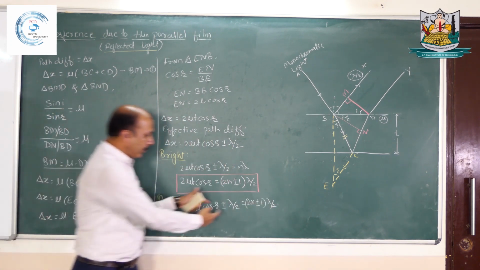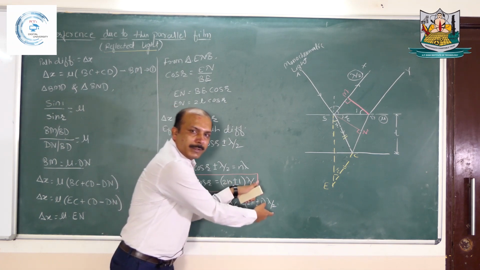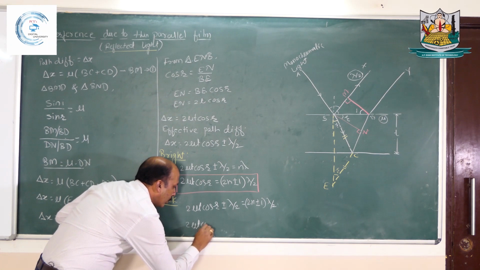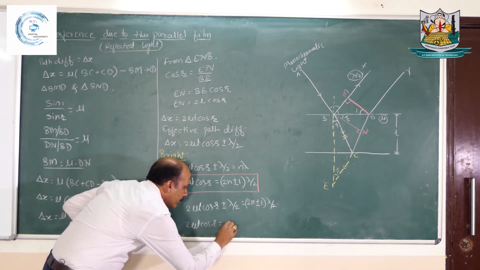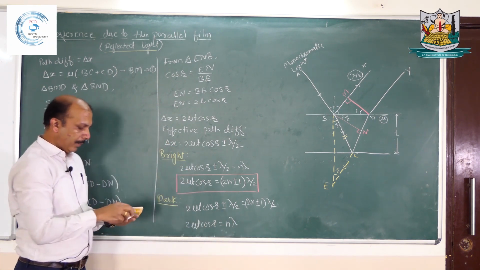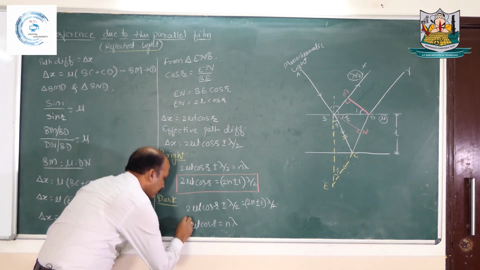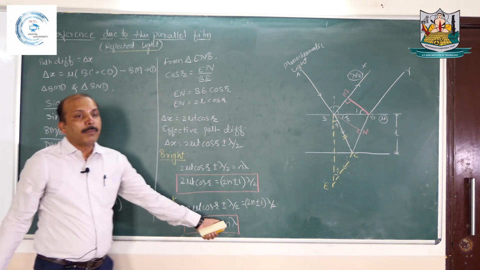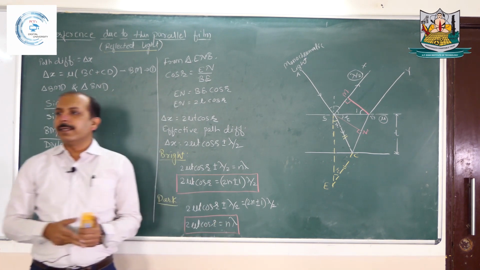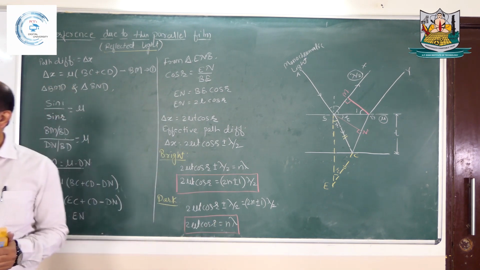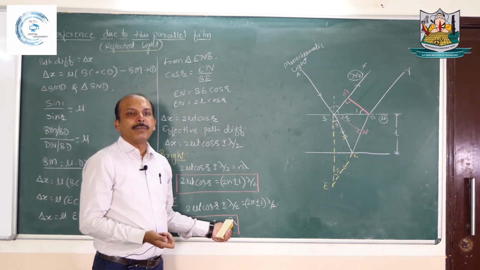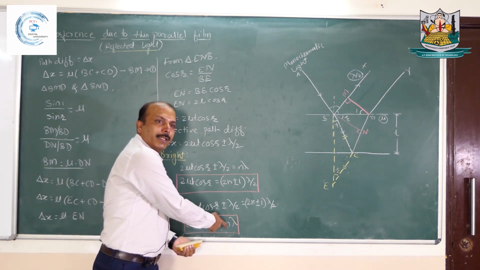Again, here also, if you take this lambda by 2 to the right hand side and solve this, then you will get 2 mu t cos of r equals n lambda. Here we are getting n plus 1 lambda, but as n is an integer which takes values from 1 to infinity, if you are adding 1, it doesn't make any difference. So instead of n plus 1, we can write n here.